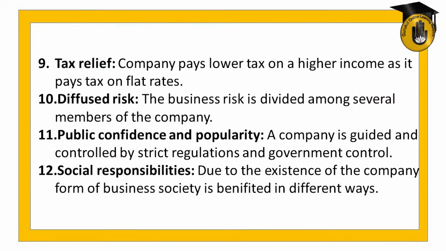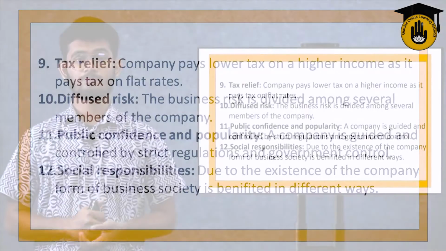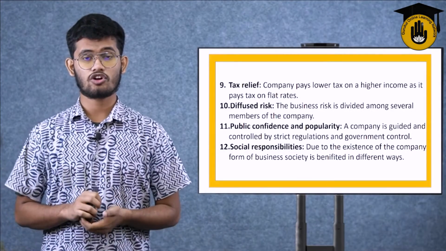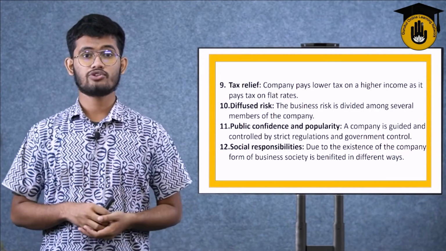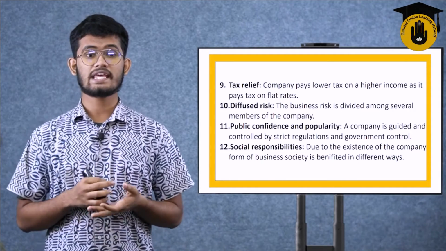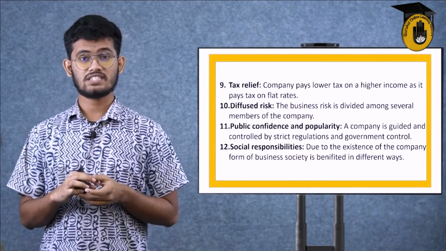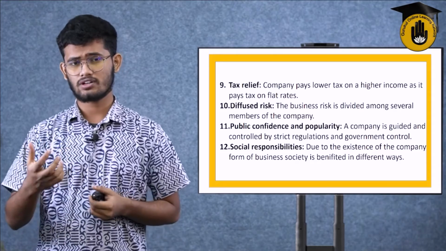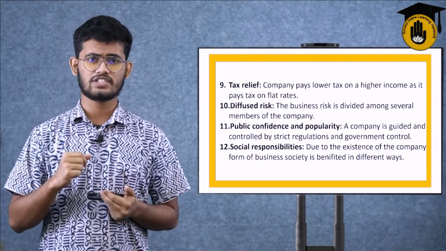Public confidence and popularity. A company is guided and controlled by strict regulations and government control. So without any legalization or governmental activities going on within your business, you cannot operate a business smoothly by any means. Public confidence is very necessary. In the previous class we learned about public confidence a bit.